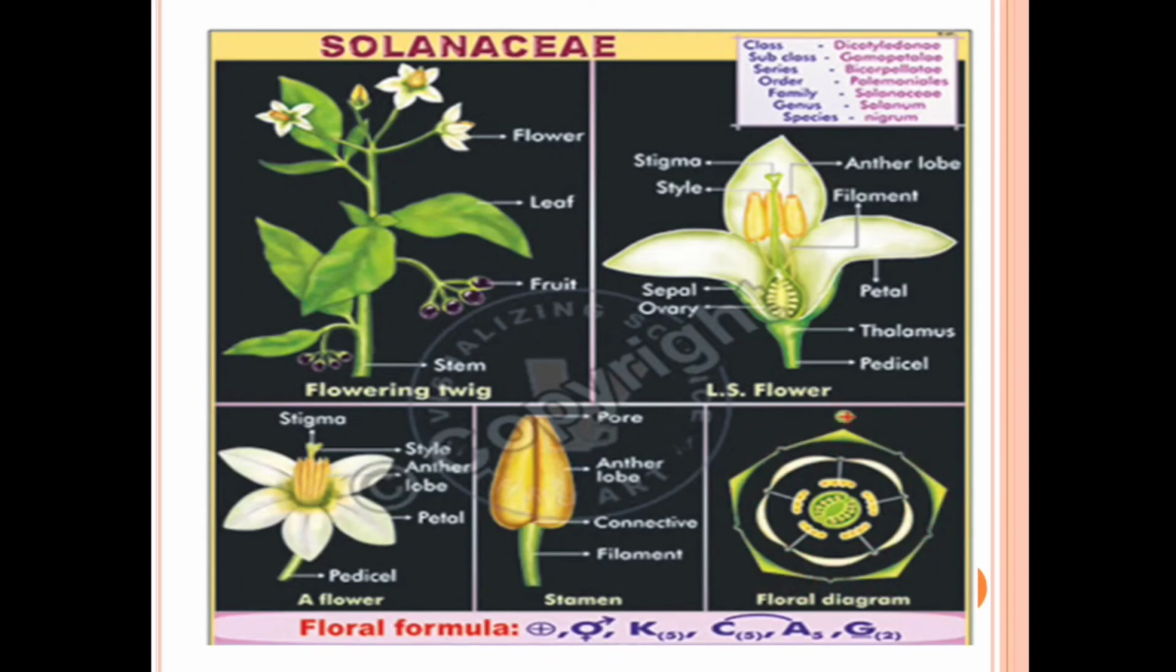So this is written in brackets. Then the corolla is 5 in number, but their aestivation is valvate and they are fused together. Then the anthers are also 5 and they are epipetalous, meaning the anthers are attached to the petals. Then the ovary is bicarpellary, with two locules, and in these locules many ovules are present. So this is an example of the Solanaceae family, with its floral formula and floral diagram.